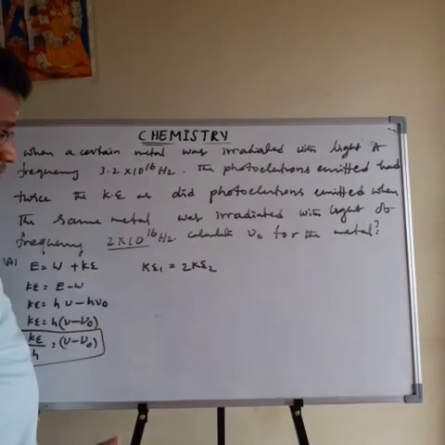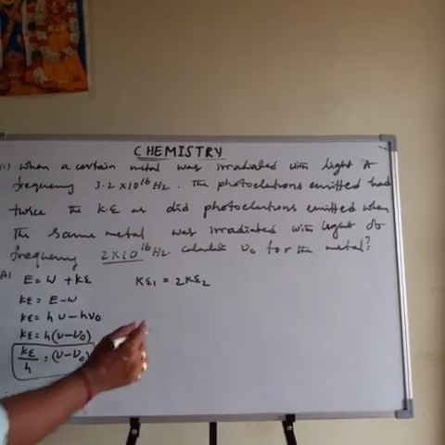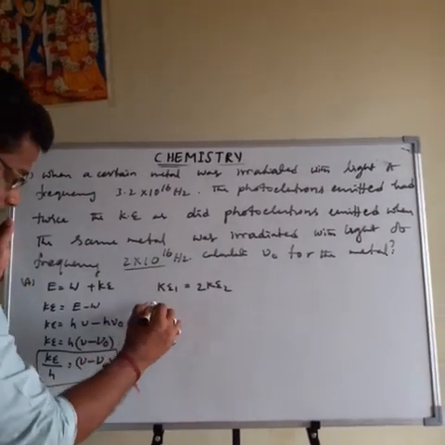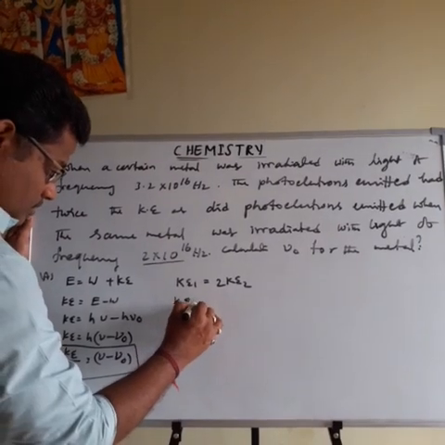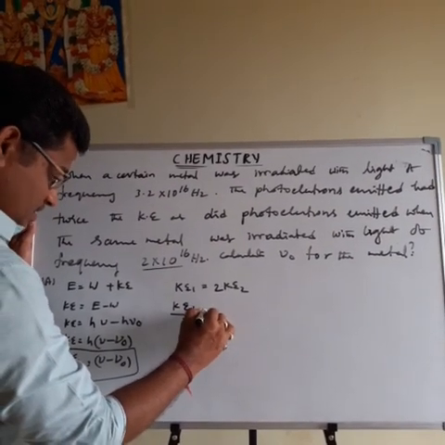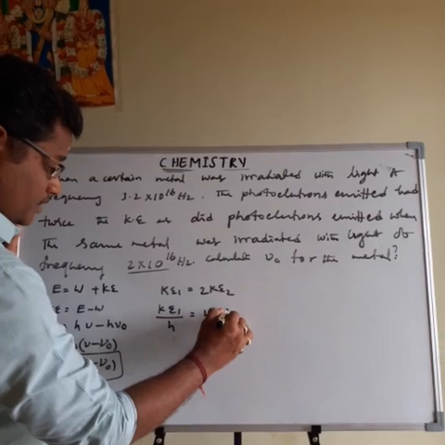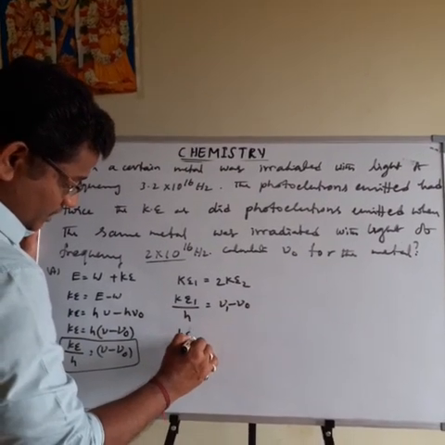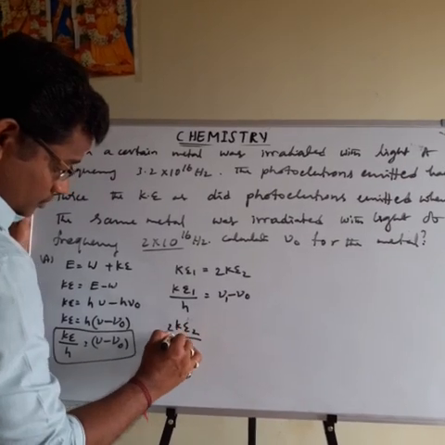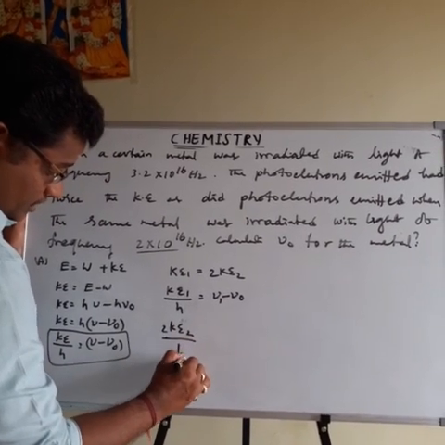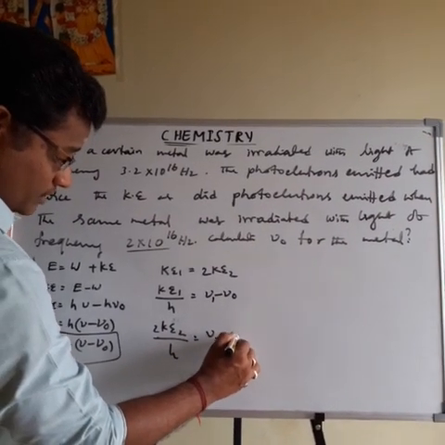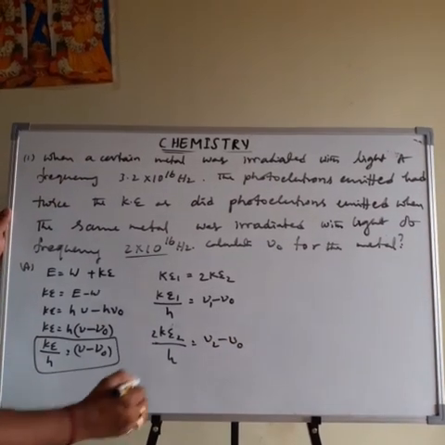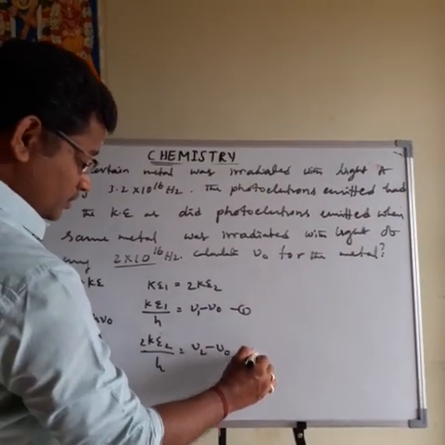The given photoelectrons emitted have twice the kinetic energy of the photoelectrons emitted by the first frequency. That's why Ke2 is equal to 2 times Ke1. Then substitute these values in this equation: Ke1 by h is equal to nu1 minus nu naught. Like that, 2 Ke1 by h is equal to nu2 minus nu naught. This is equation 1 and equation 2.